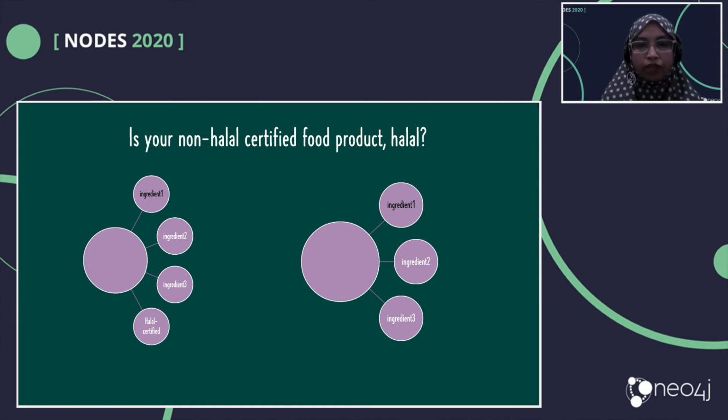For example, if we have two products in here, this is product one and this is product two, they have similar ingredients. But product one is certified by the halal authority body, while product two doesn't have a halal certificate.